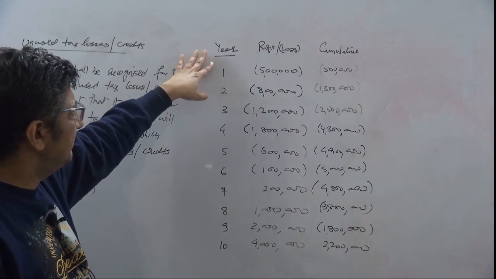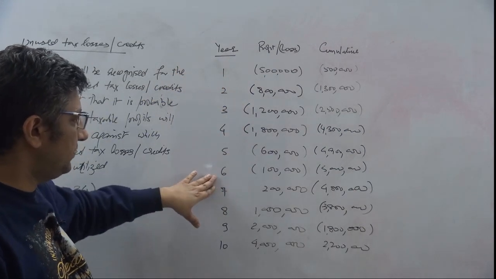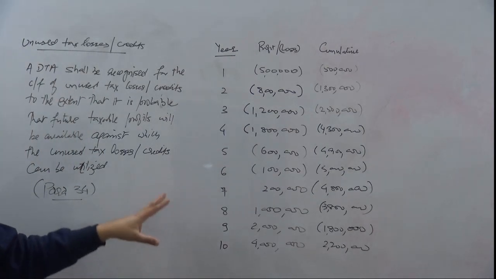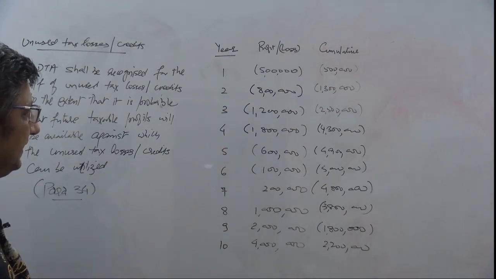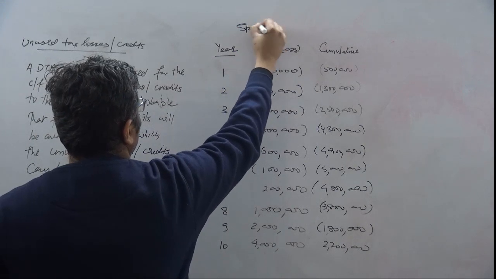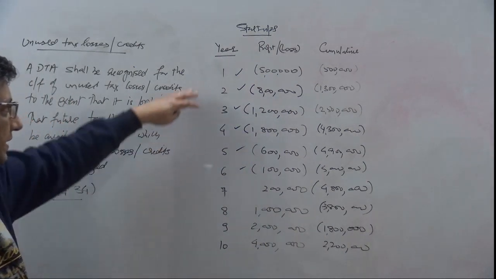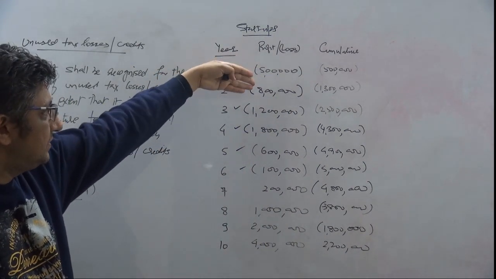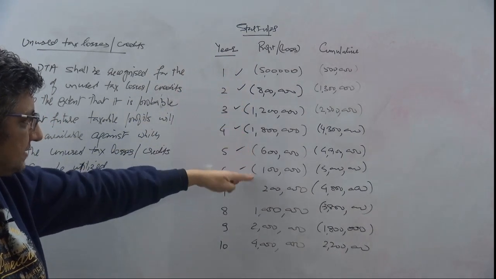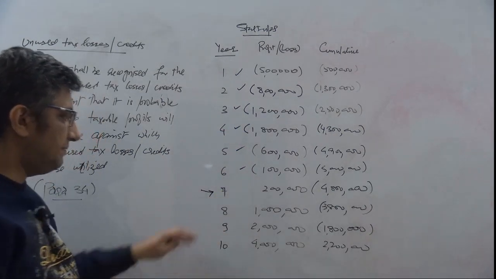There is a company which starts its operations and makes a loss, and continues to make a loss up to year 6, and after that it starts making a bit of a profit. Now you would be seeing these numbers very commonly in case of a startup culture. Initially they spend a lot of money and make a lot of losses, and you would see that the losses are 500,000, it goes to 800,000, 1.2 million, 1.8 million, and now it starts declining, and somewhere in the year 7 and onward they start making profits.